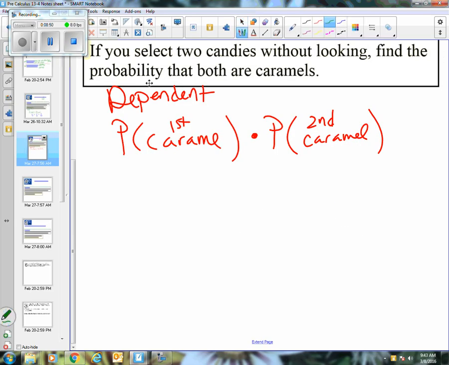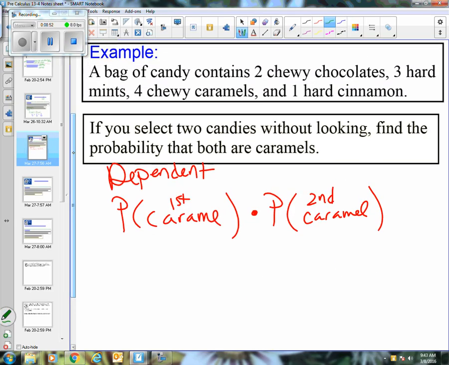So what's the probability that I select that first caramel out of there? Well, it looks like there are 4 caramels out of the 10 total, but now I didn't put it back. So if I want a second caramel, there are only 3 left, and there's only 9 left in the bag. So it changed my outcome. It's dependent.